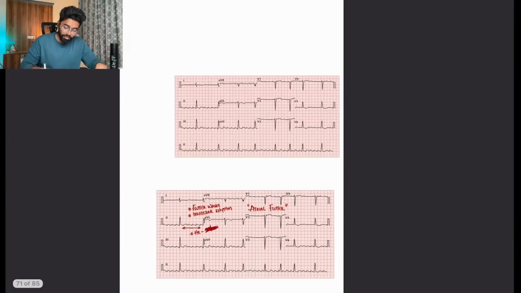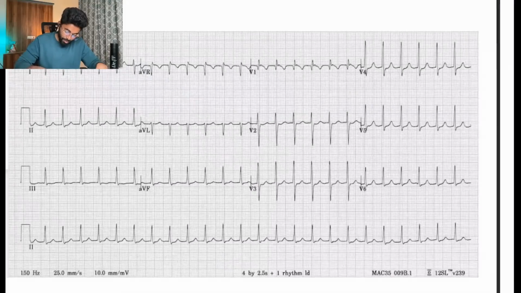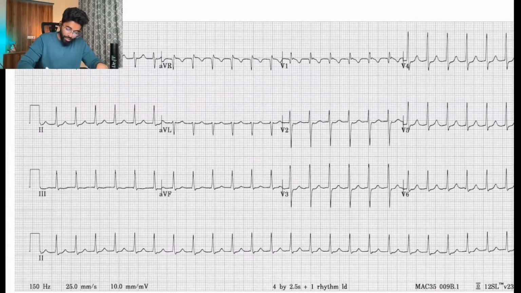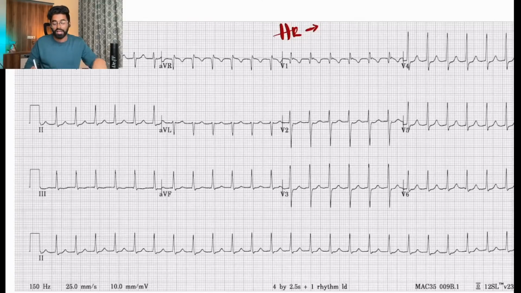Now I will show you the AVNRT ECG. You can clearly see, let me calculate the heart rate. As the AV node is being activated multiple times, the heart rate will be more than 150. 2 to 1 half, 2 to 1 half, 2 to 1 half. So the heart rate is almost 150 per minute, and the rhythm is constant because only the natural AV node is being activated, and it is being activated by a re-entry circuit present at the AV node.